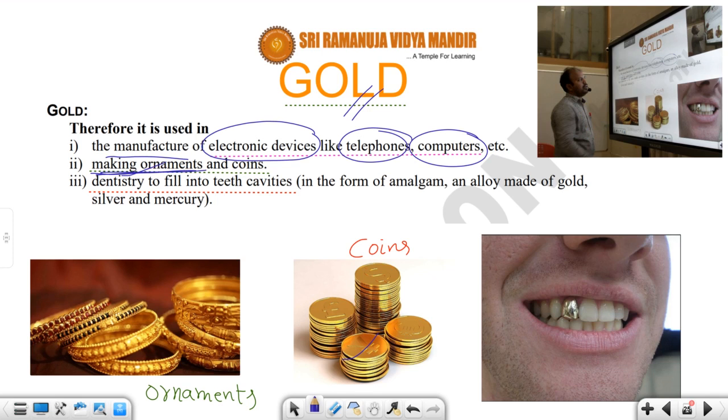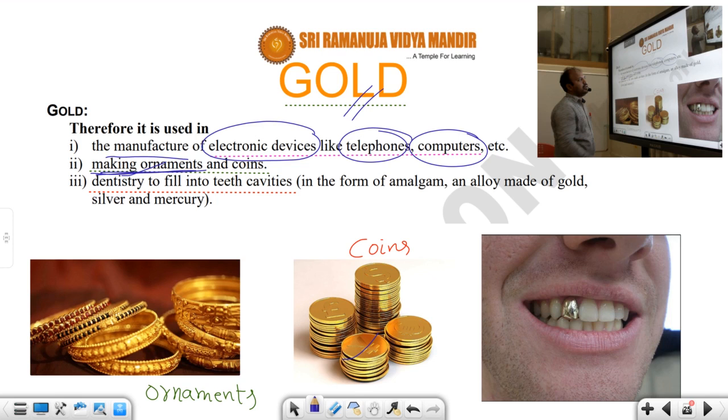And in dentistry, to fill teeth cavities, have you looked at what will be there? Gold will be there, but not directly. What will be there? The formation of amalgams. What is an amalgam? It means gold in contact with mercury. Mercury is a liquid in which gold can be dissolved, and only then can we prepare amalgam. This is gold amalgam.